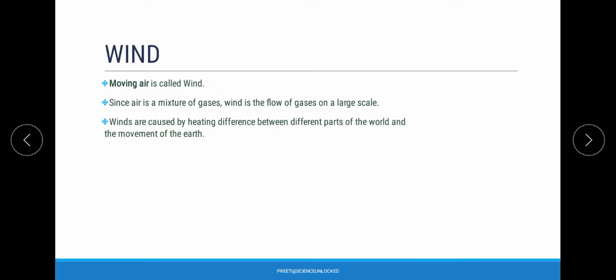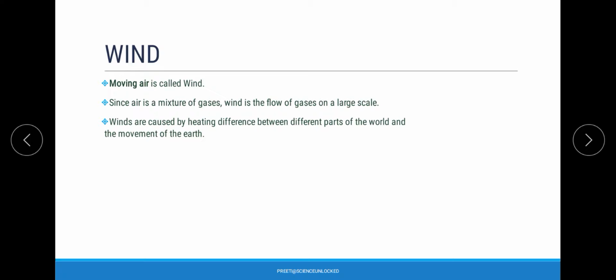Over here we have one more factor acting into it, which is called the movement of earth. This movement is the main phenomenon because of which the earth receives different amounts of sunlight or solar insolation, which ultimately leads to the formation of wind.